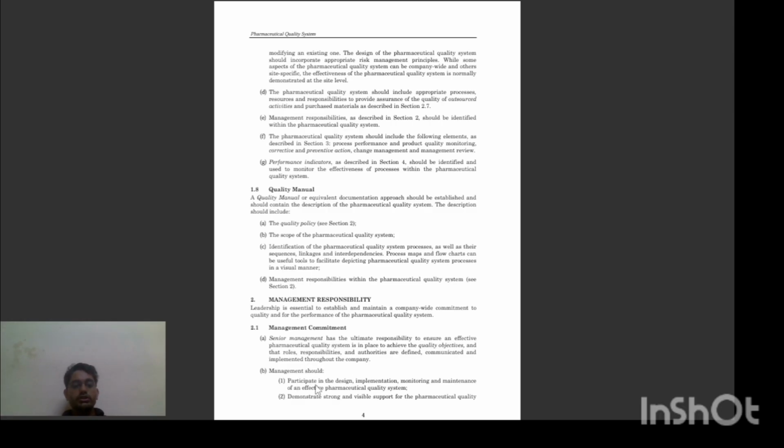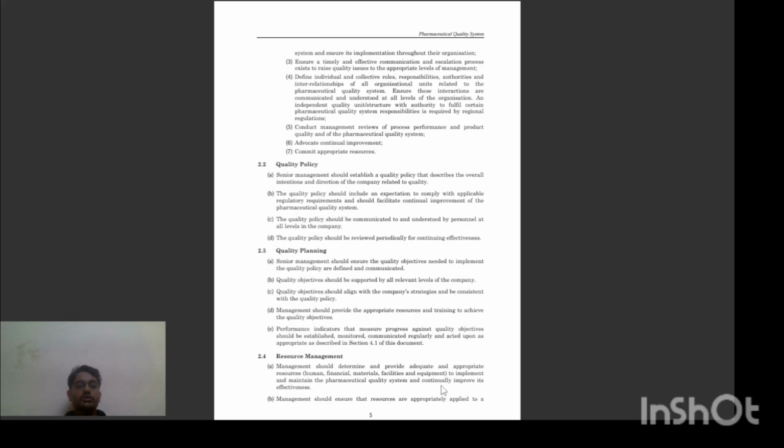Management should particularly participate in the design, implementation, monitoring and maintenance of an effective pharmaceutical quality system, and ensure adequate reporting on the pharmaceutical quality system. Ensure a timely and effective communication and escalation process exists to raise quality issues to the appropriate levels of management. Define the individual and collective roles, responsibilities, authorities and interrelationships of all organizational units related to the pharmaceutical quality system. Ensure the interaction is communicated and understood at all levels of the organization.